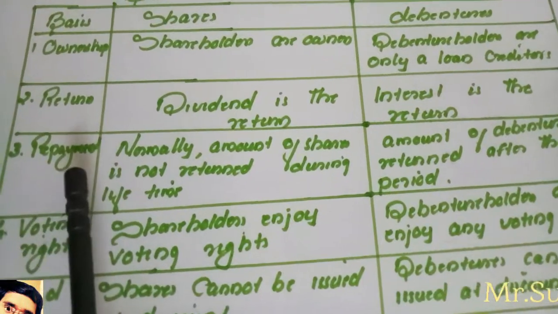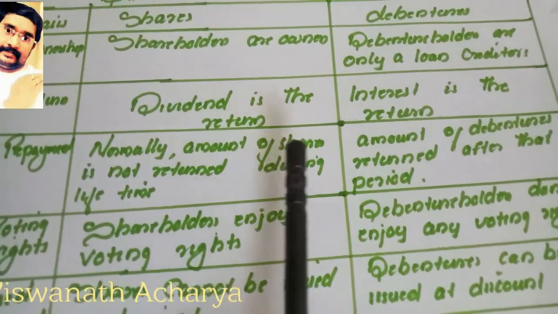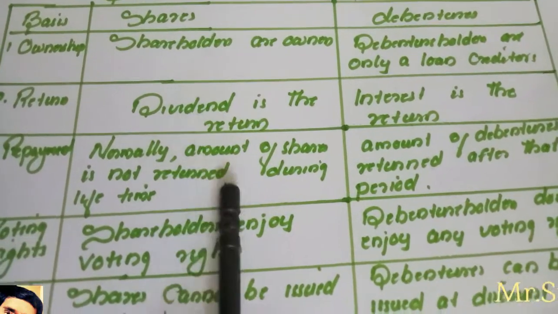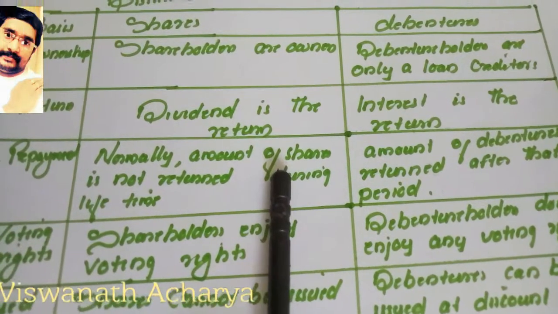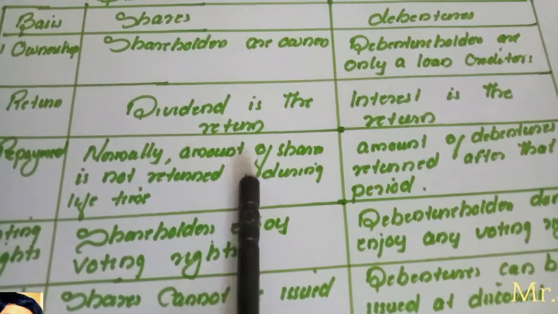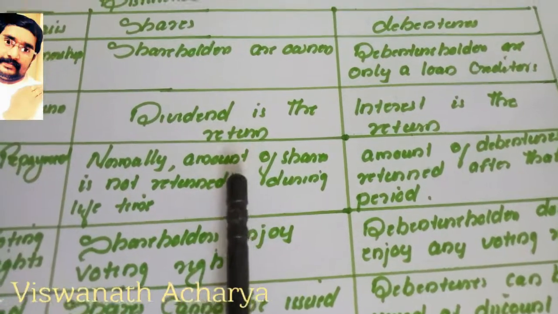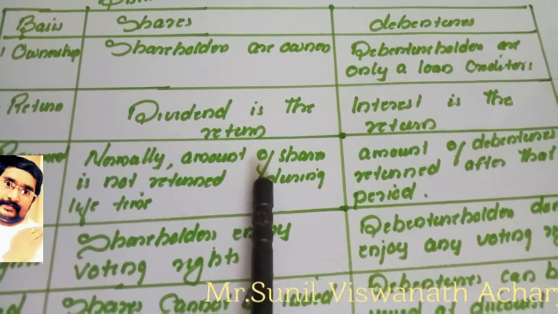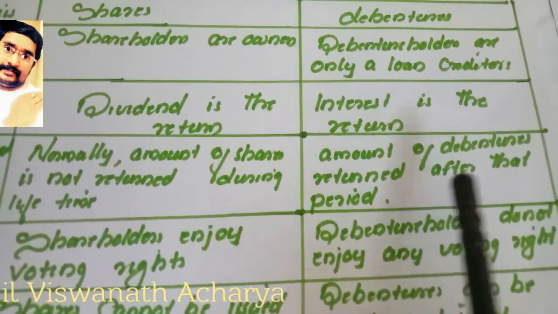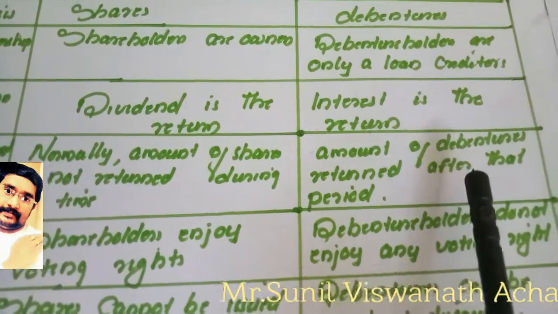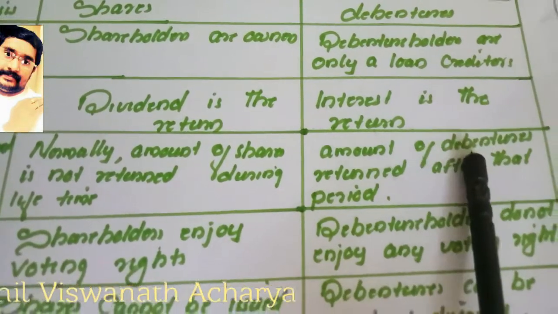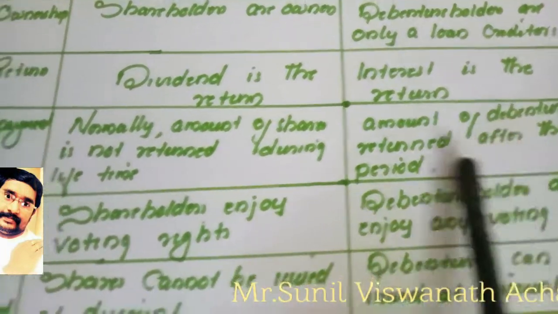Next, the base is repayment. Normally, the amount of shares is not returned during the lifetime of the company. At the time of winding up, at the time of closing of the company only, normally the company gives the share amount back to shareholders. But the debenture amount is repaid after a specific period. Normally whenever debentures are issued, we have to pay back the money after a certain period of time. So after that period, normally the principal amount of debentures will be returned.